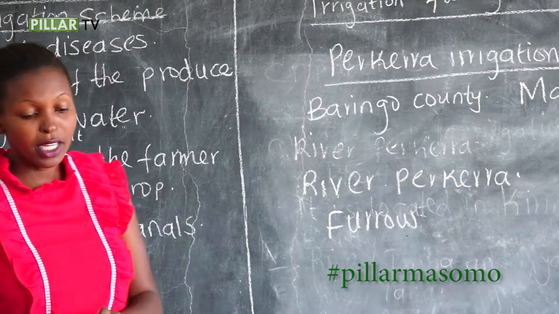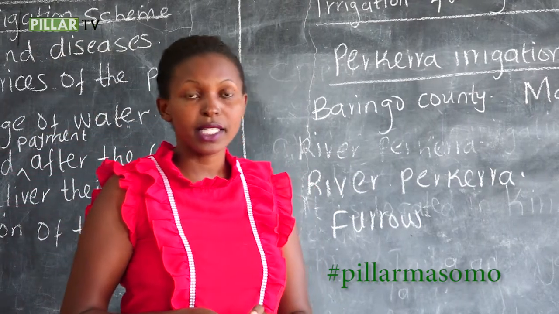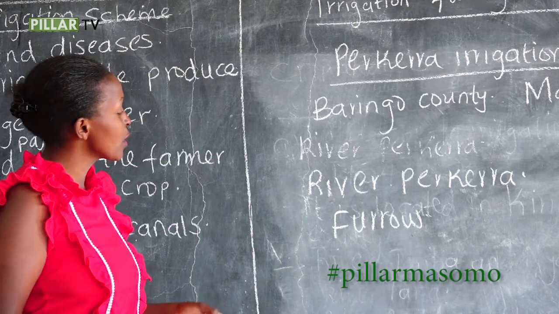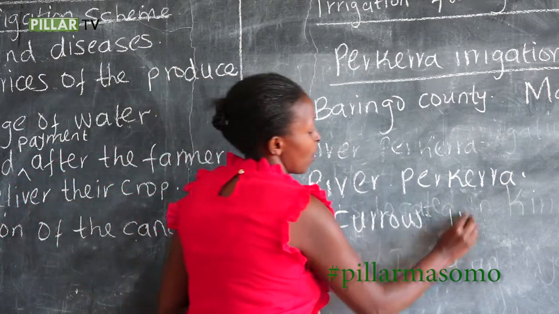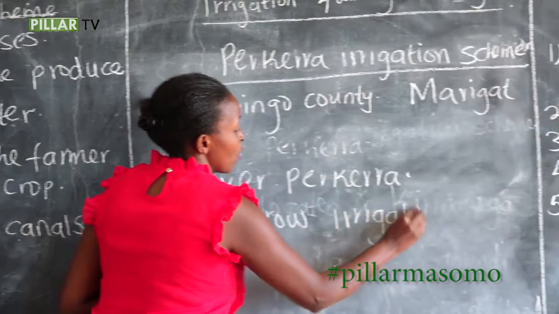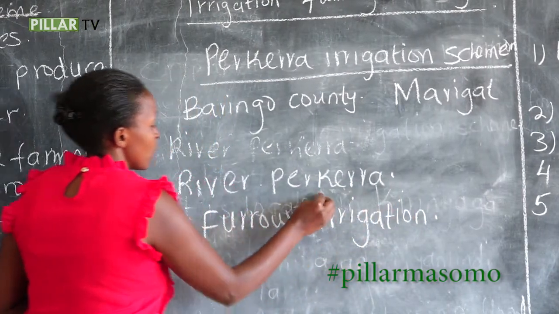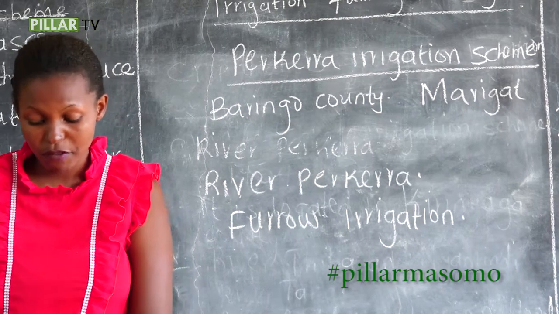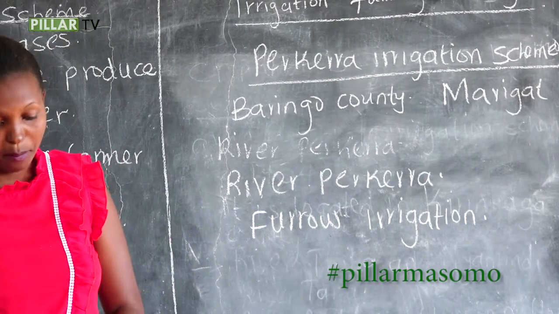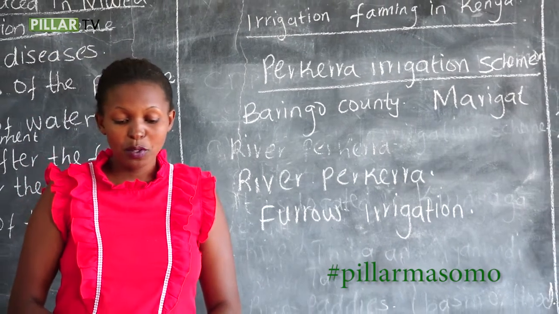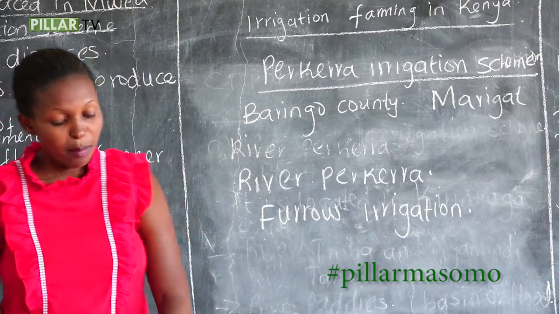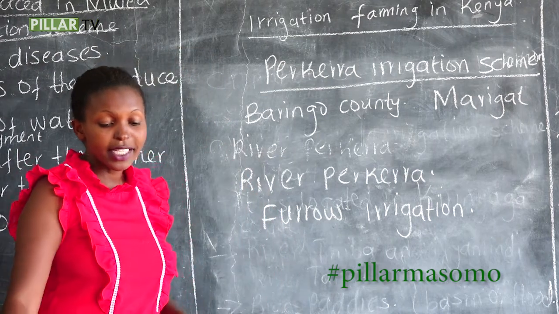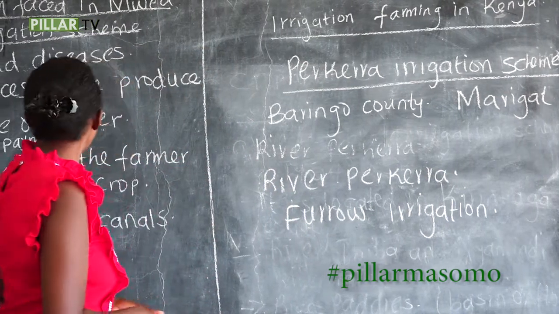Remember we talked about the Mwea Tebere irrigation, and we said they use basin or flood irrigation, but in this one, they use furrow irrigation. So in Perkerra irrigation scheme, they use furrow irrigation. And now we go to the benefits of Perkerra irrigation. The first one, it has led to increased food production.